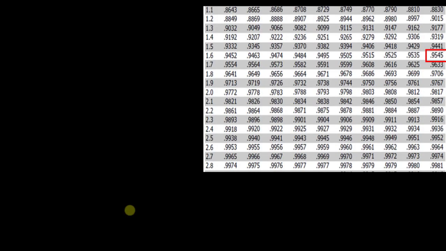What is the probability for the z score of 1.69? If I start from 1.6, then this would be 1.6, 1.61, 1.62, 3, 4, 5, 6, 7, 8, 9. The probability for 1.69 is 0.9545.